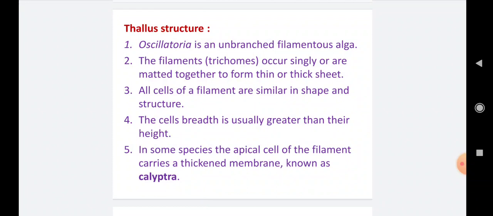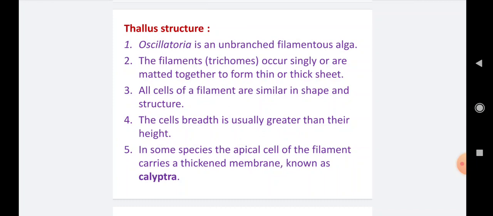Number 3, all cells of a filament are similar in shape and structure. If you see the filament or trichome of Oscillatoria, you can find that all cells are similar in shape.